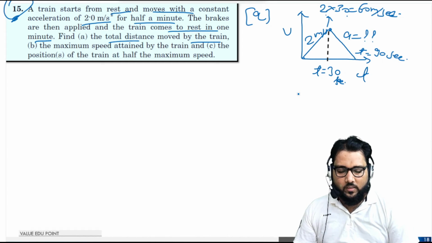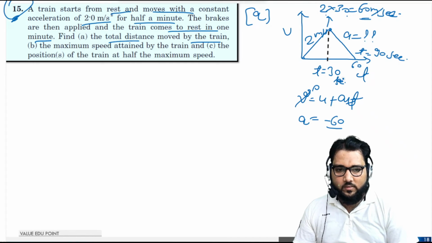So again you calculate, v is equal to u minus at, that is 0. Okay, we know the initial velocity is 60. So the deceleration will come out to be minus 60 divided by the time interval, which is 90 minus 30, that is 60, which will come out to be minus 1 meter per second square.